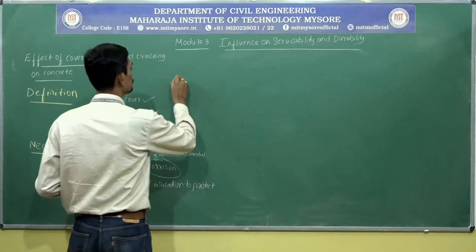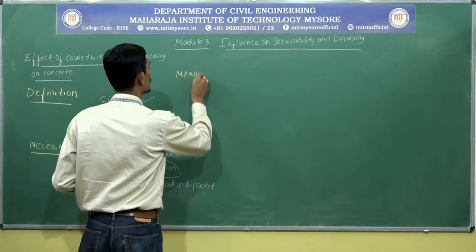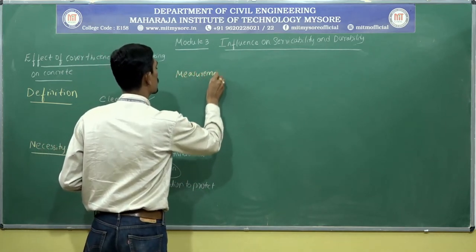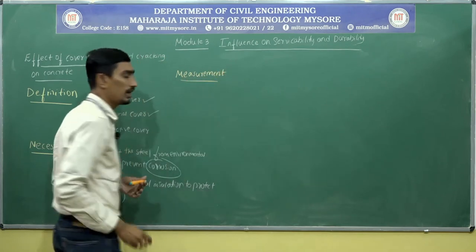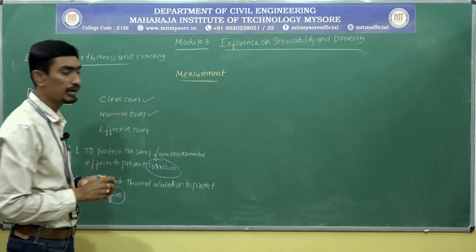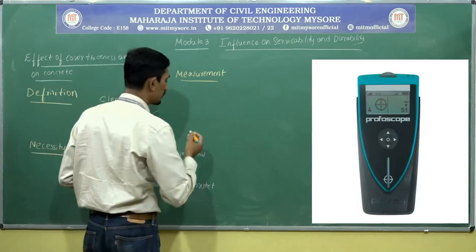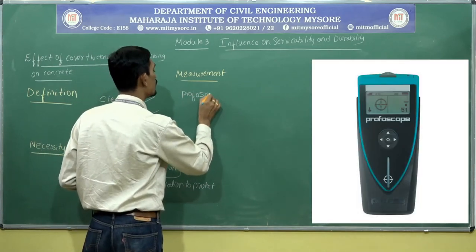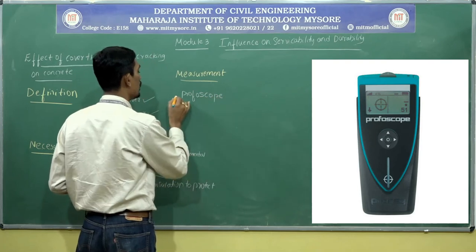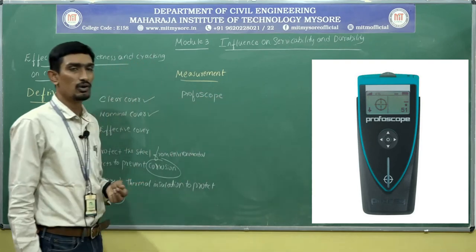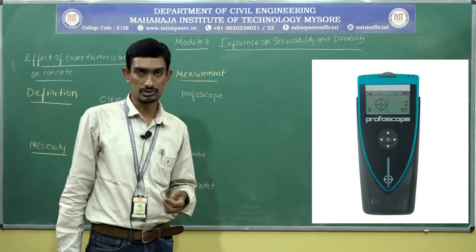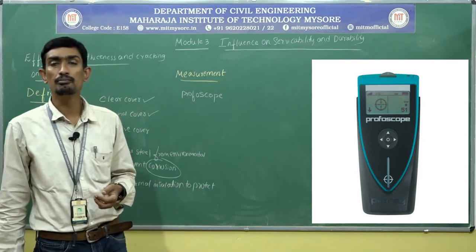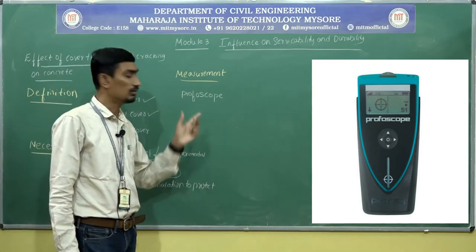That means measurement. Or I can say a device used to measure the cover is the profoscope. Profoscope. So this is a device commonly used in order to measure the cover.